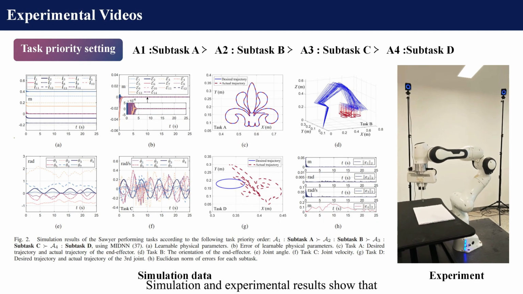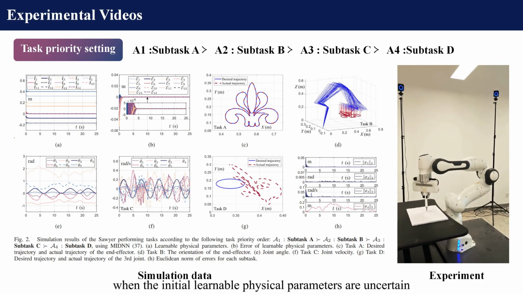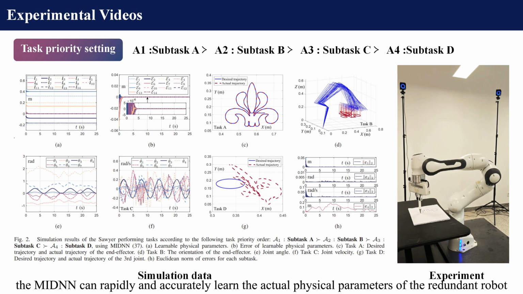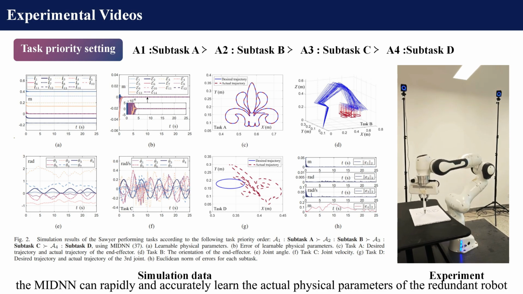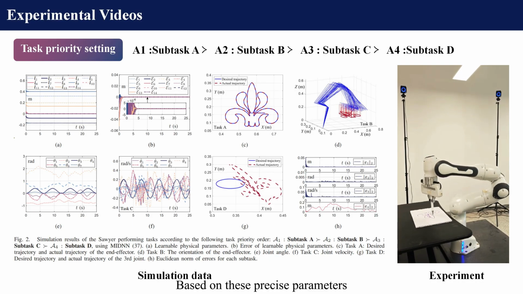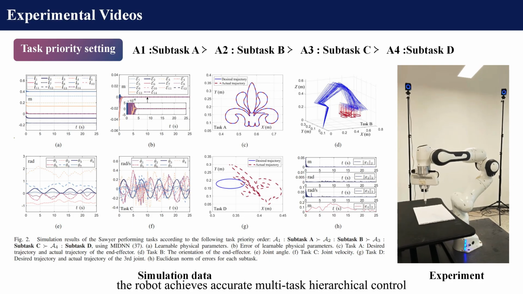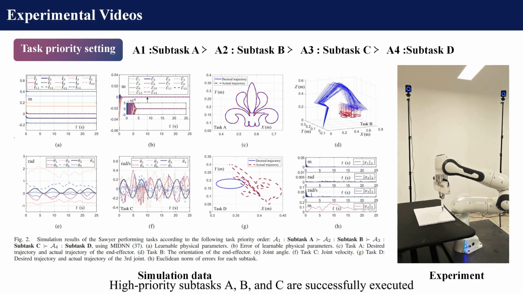Simulation and experimental results show that when the initial learnable physical parameters are uncertain, the MIDNN can rapidly and accurately learn the actual physical parameters of the redundant robot. Based on these precise parameters, the robot achieves accurate multitask hierarchical control.